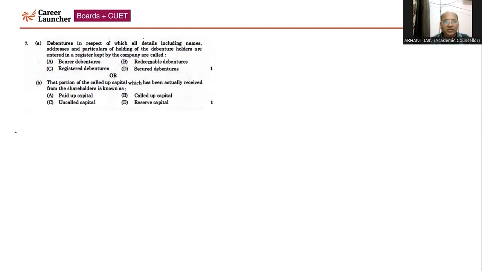Now, next question, question number 7. Again, quite an easy theoretical question. So, theory is student friendly in this whole paper. So, debenture in respect of which all details, including name, address, particulars of the debenture holders are entered in the register kept by the company. Quite easy. Hint is given. There is nothing to search for in this. Very easy. The answer is registered debentures. Now this question is having internal choice, part B. The portion of the called up capital which has been actually received, again quite easy, right? So the answer is paid up capital.